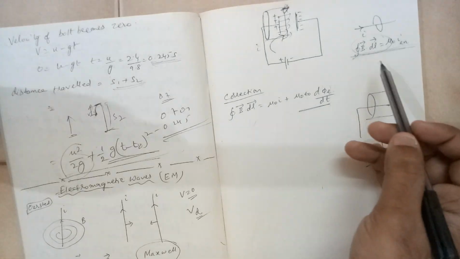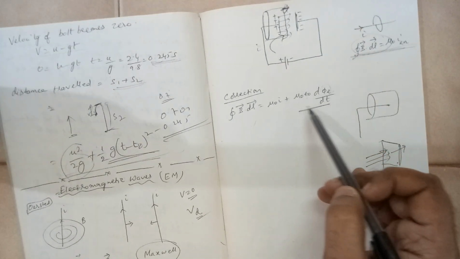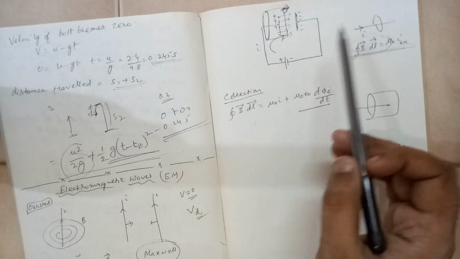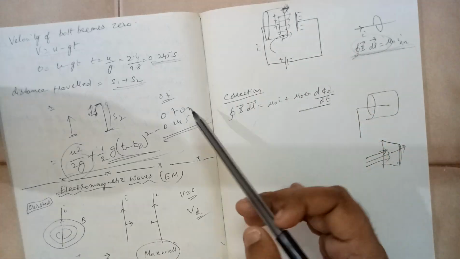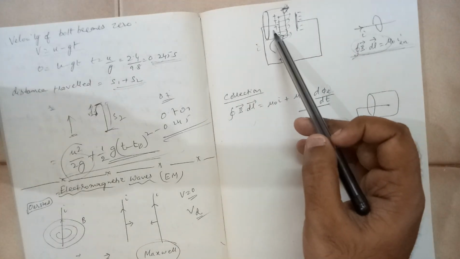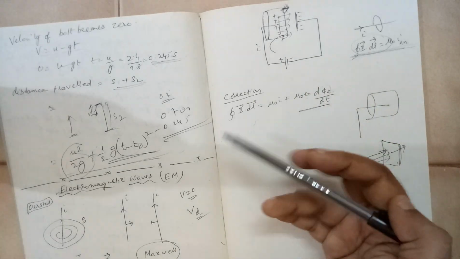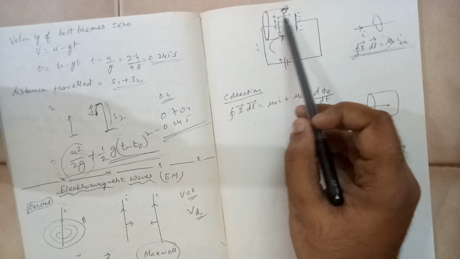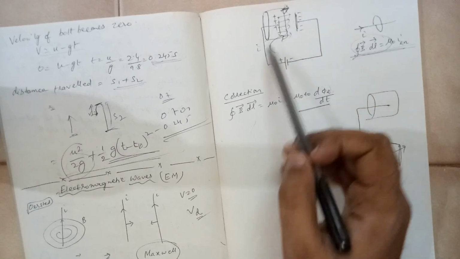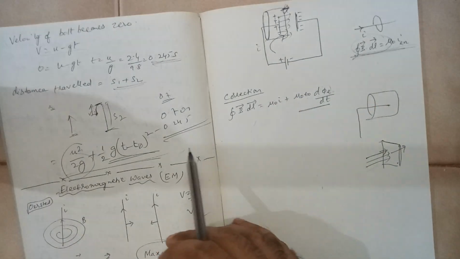Okay, so we need to see that there must be some current over here, because of which the needle is deflecting. But however, there is no wire through which the charges are passing. So how do we explain that? This electric flux between the plates is not a constant thing, it is varying with respect to time.